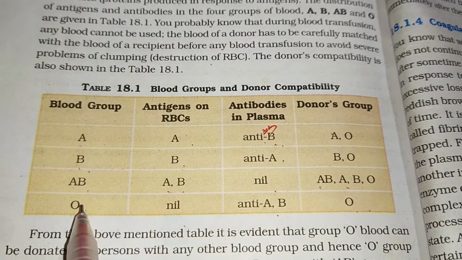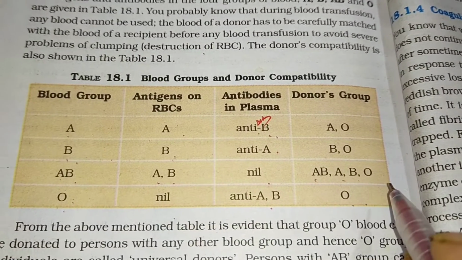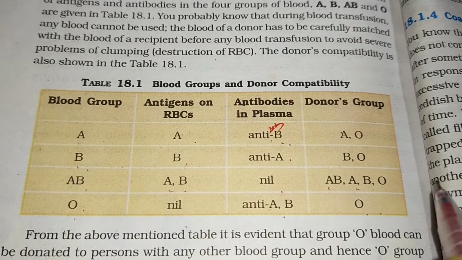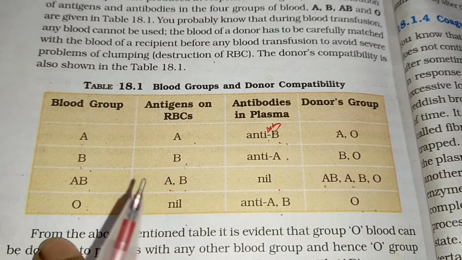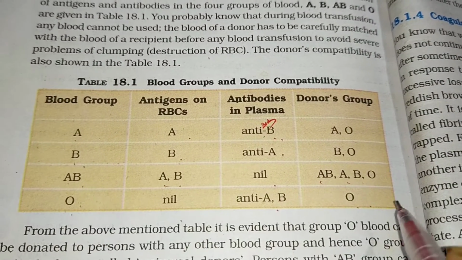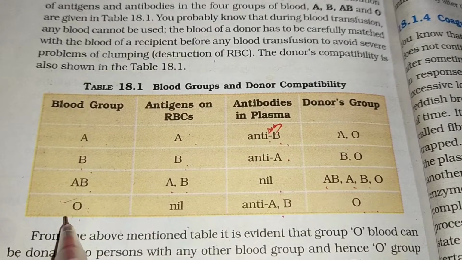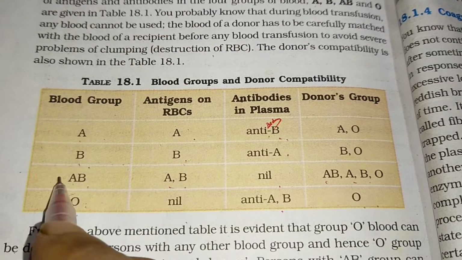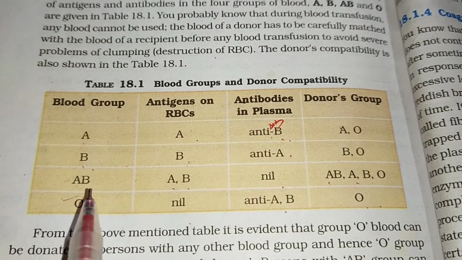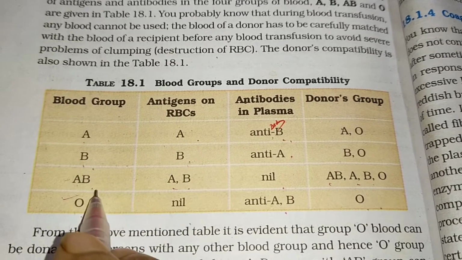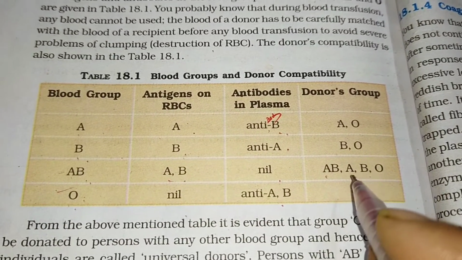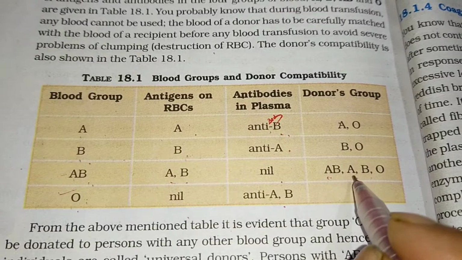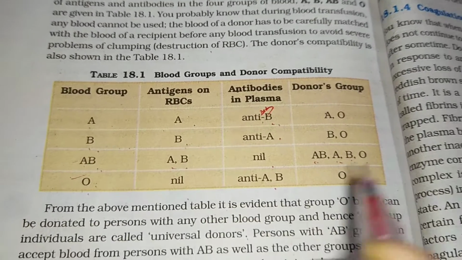It is the universal donor because O can give to A, B, AB, O. All the groups can take from O, but O can take only from O. That's why O is known as the universal donor, and AB is known as the universal acceptor, the receiver, because AB can take from which one? AB, A, B, and O as well.